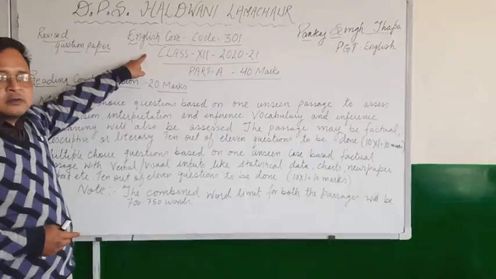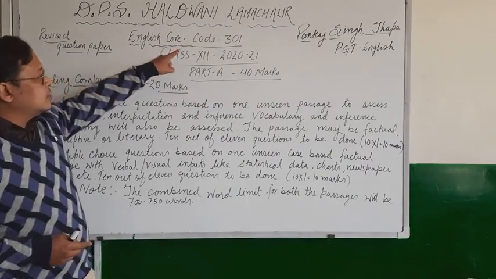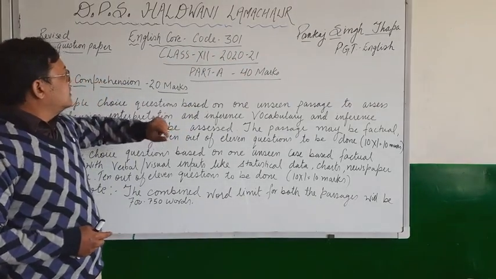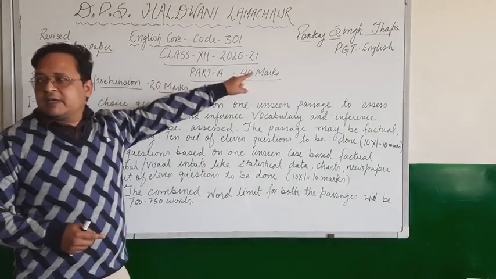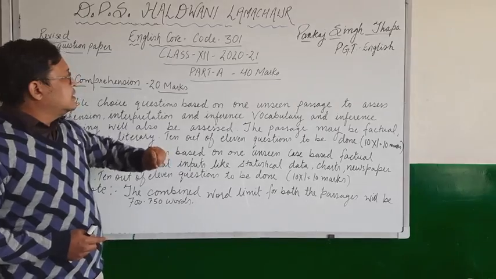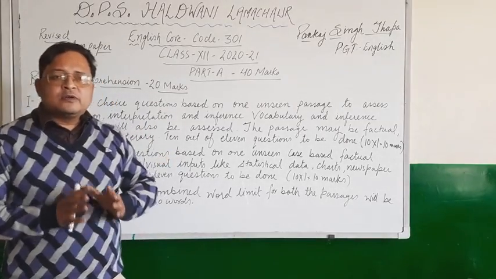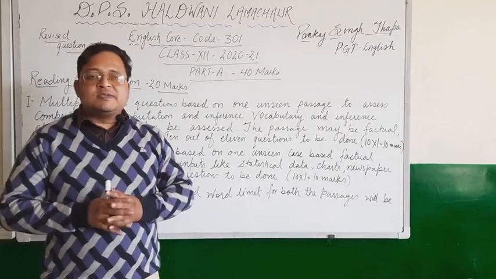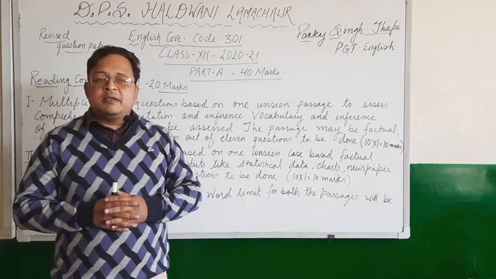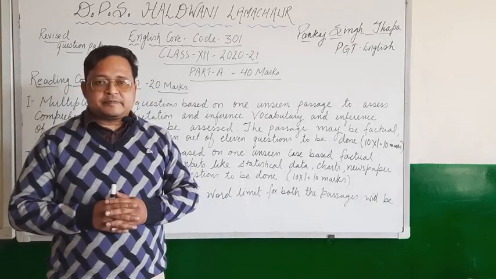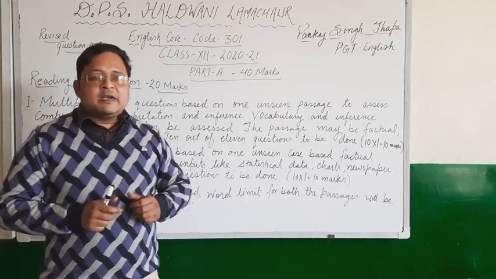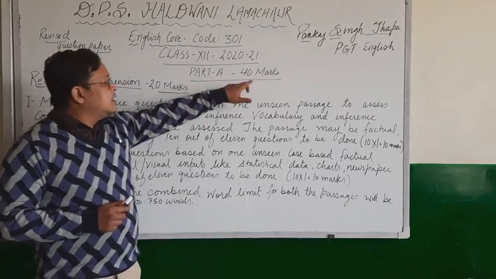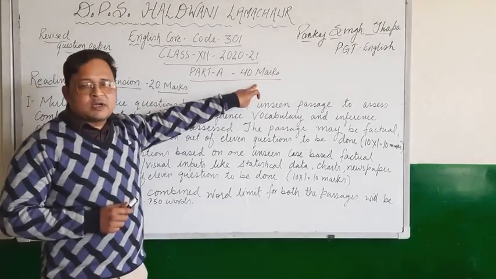The English paper is of English code, and the subject code is 301 for session 2020-21. The English paper will consist of, children, two parts. Part A is objective and part B is subjective. So children, let's first discuss part A. Part A is of total 40 marks.